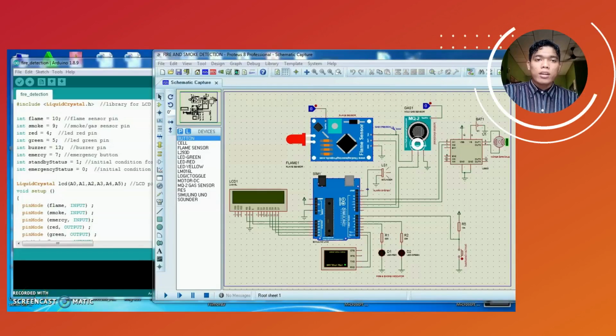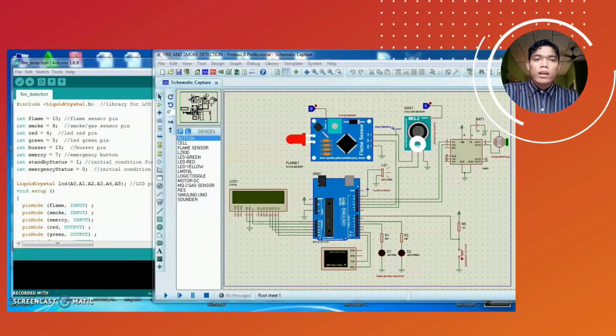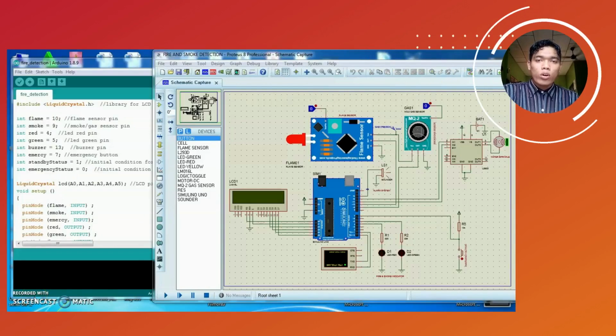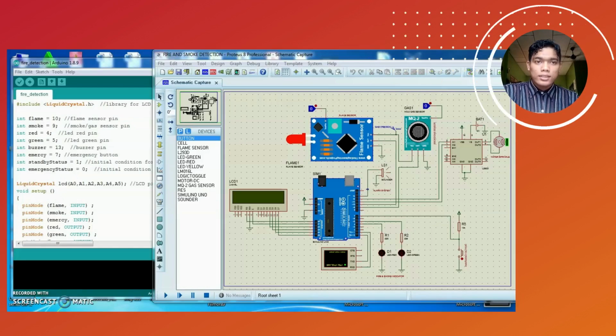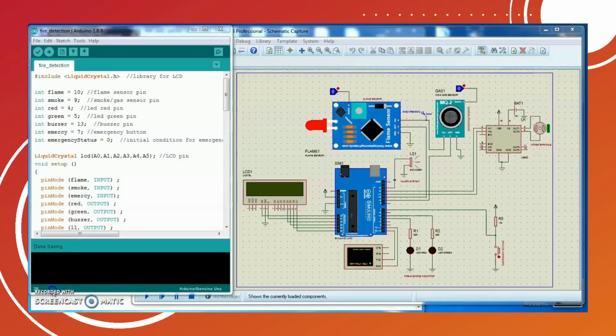This is the schematic diagram and coding for the project. I will explain the flow of the coding and the simulation. This is my schematic circuit diagram and coding for the automatic fire alarm and smoke detector system.